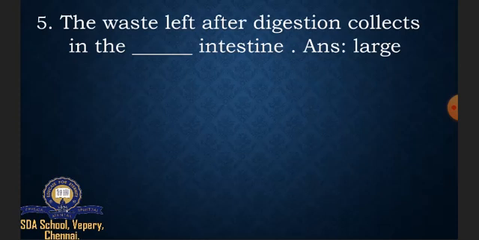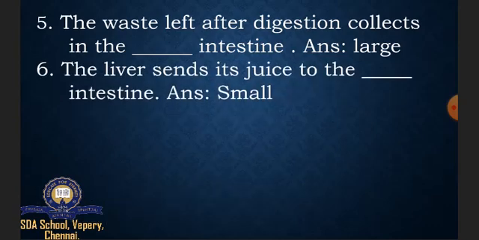The fifth one: the waste left after digestion collects in the dash intestine. It collects in the large intestine. The large intestine is also known as the dustbin of our body. All the waste after digestion collects in the large intestine. And the sixth one: the liver sends its juice to the dash intestine. The liver sends its juice for digestion to the small intestine.